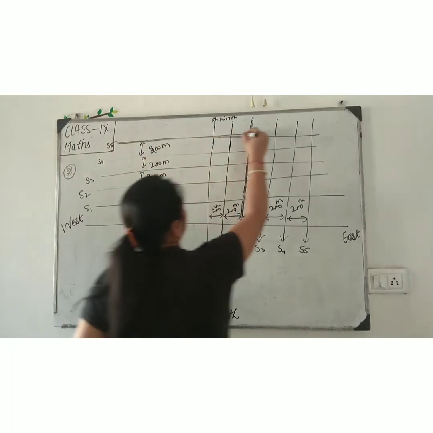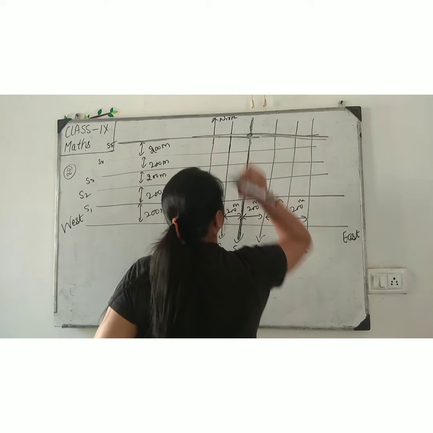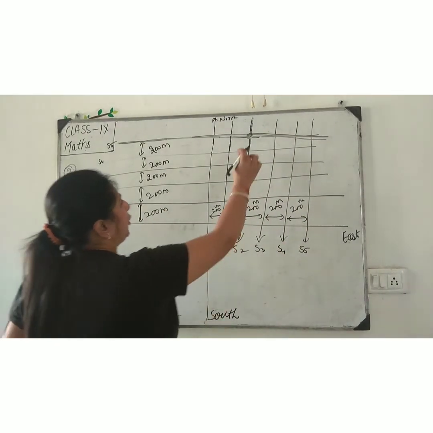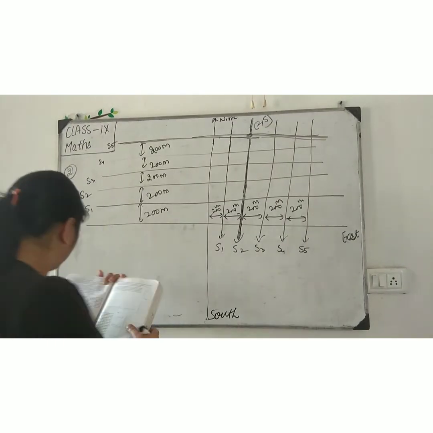Here, cut here, the common point is 2, 5.